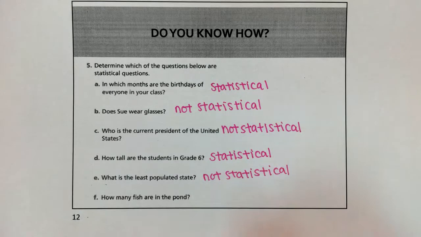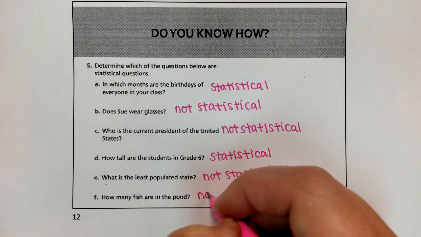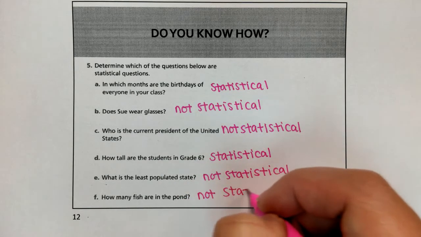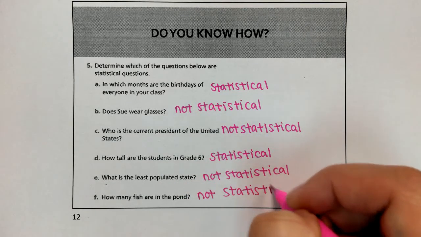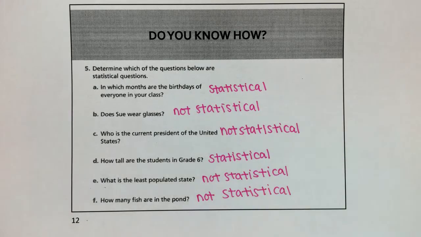How many fish are in the pond? You just need to count. Everyone's going to say the same thing, so that would be not statistical. Okay, so remember, for statistical questions, you are going to get a range of responses, or it has variability in the responses in order for it to be statistical. If it doesn't, then it is not statistical.